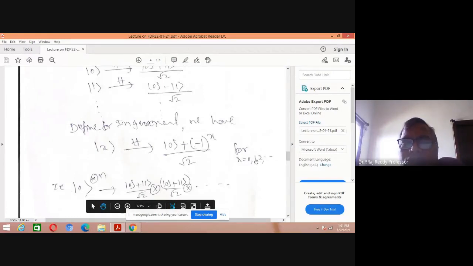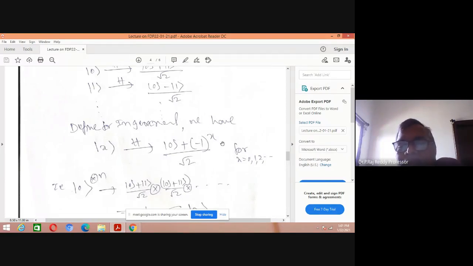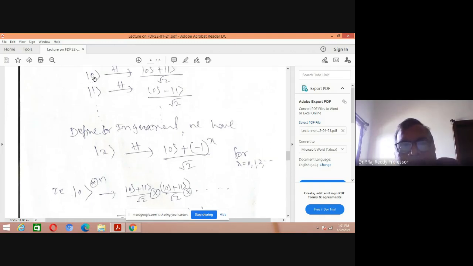For x equal to 1, we get 0 minus 1 power of 1, which is minus, so 0 minus 1 by root 2. So it generates all the zeros and ones with the help of this general term of the computation. Put x equal to 0, 1, and it generates all the results of this gate. Is it clear?